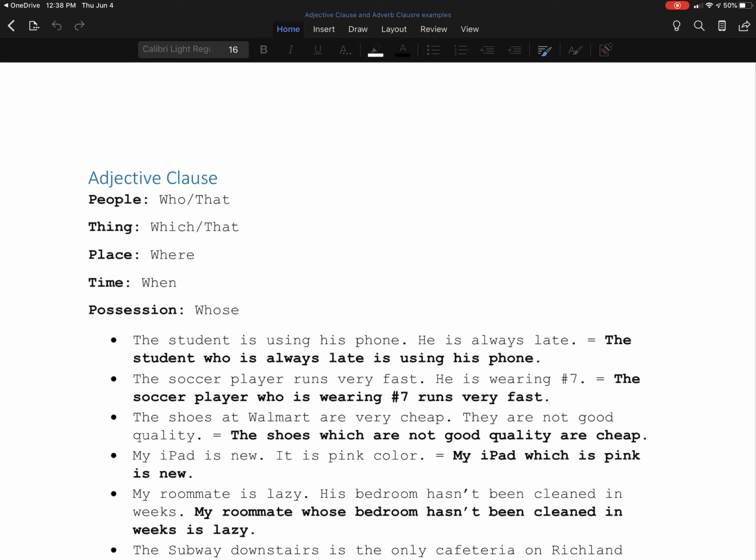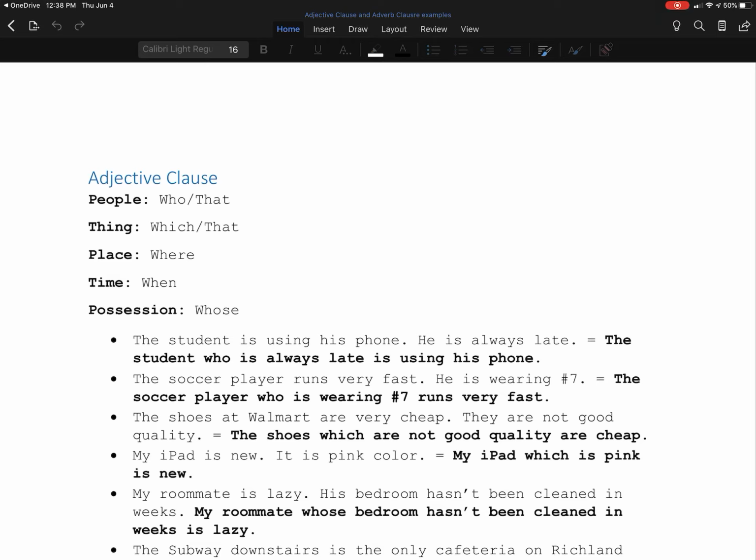In this first sentence that I have, the student is using his phone. He is always late. In an adjective clause, we're going to put these two sentences together to make one sentence. In this sentence, the word he talks about a student, right? The student. Since that's a person, we're going to use either who or that to combine these two sentences.